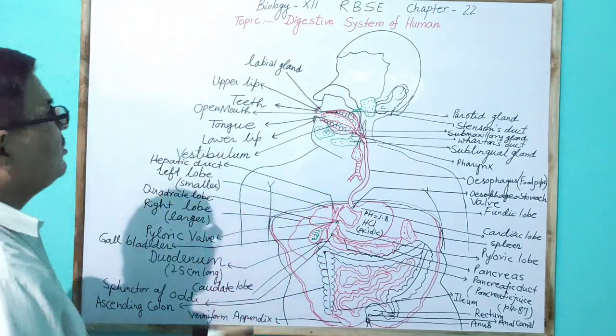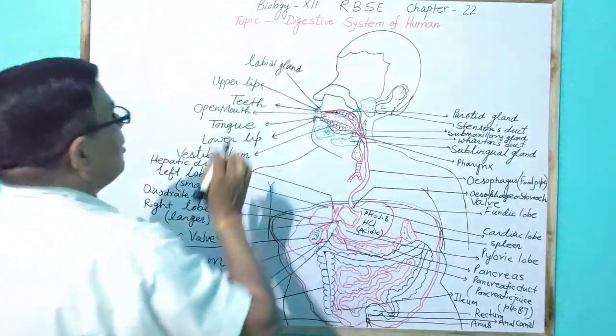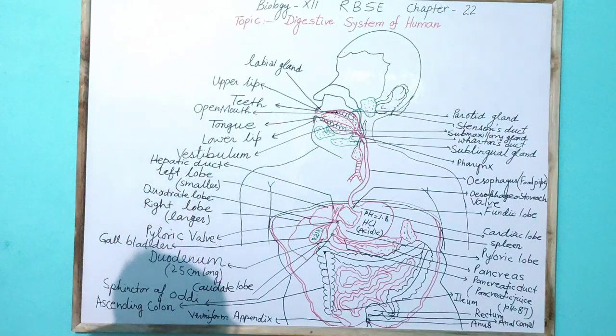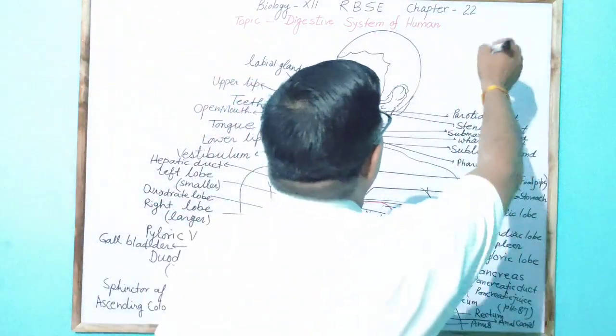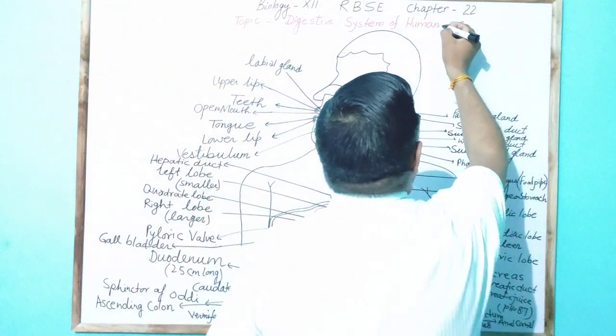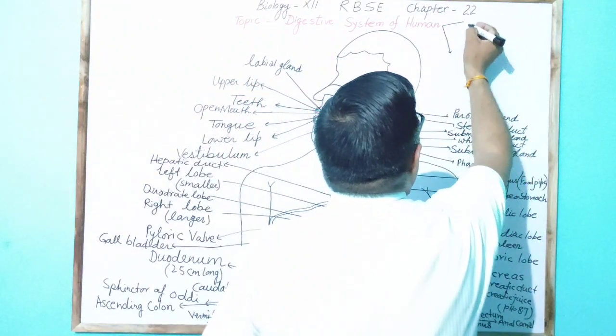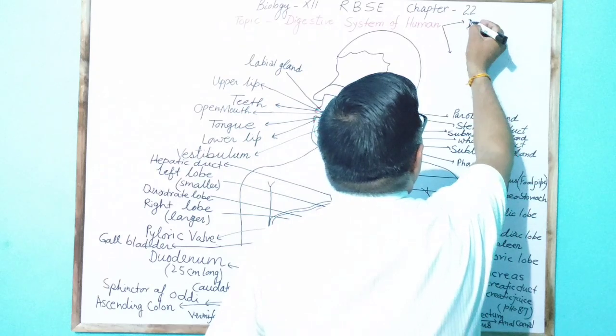So the total digestive system of humans has two important parts, as I want to discuss here. One is called the digestive gland.